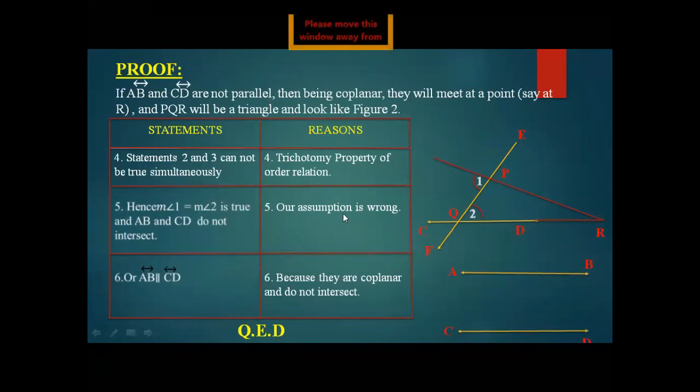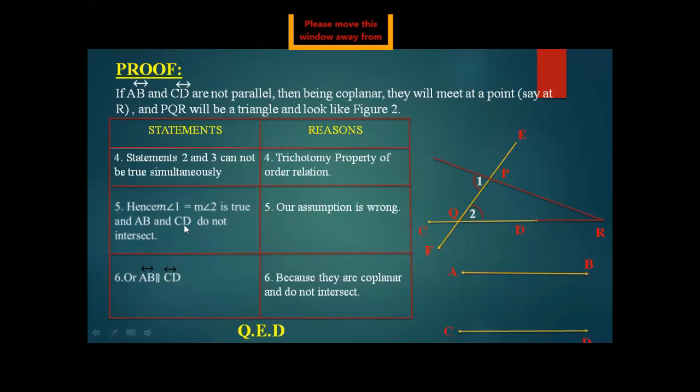We had assumed that the two lines get intersected with each other. If they intersected, a triangle would form, and if a triangle formed, it would mean that the alternate angles are not equal to each other. And if the alternate angles are not equal, the lines would not be parallel. But in the case of the theorem, angle 1 and angle 2 are equal to each other.